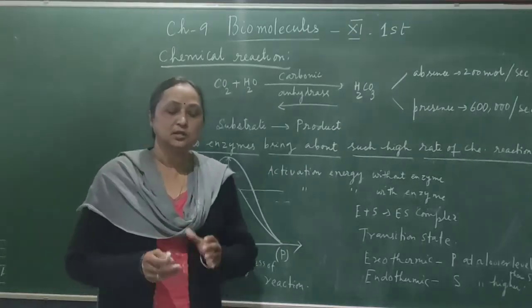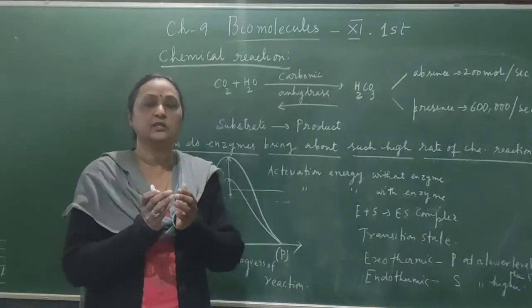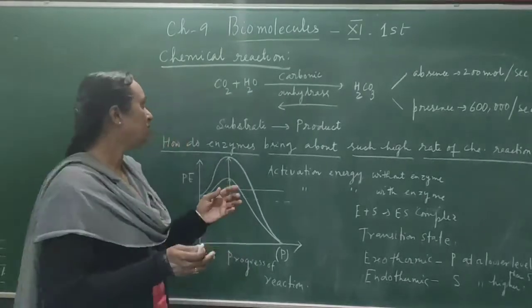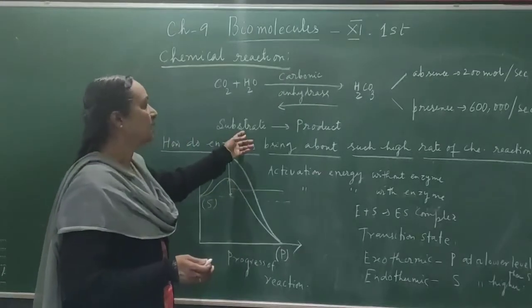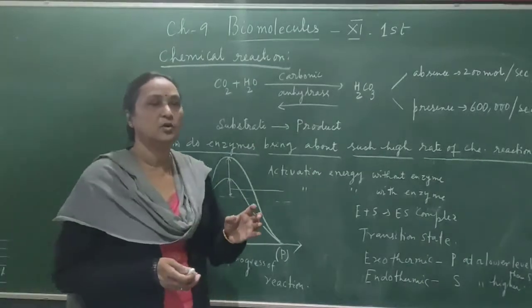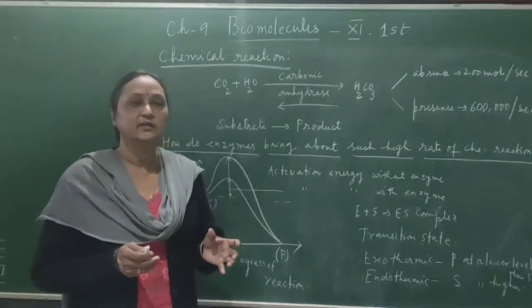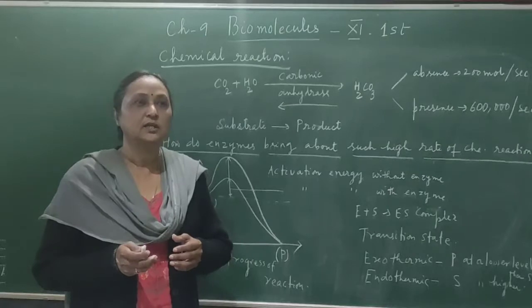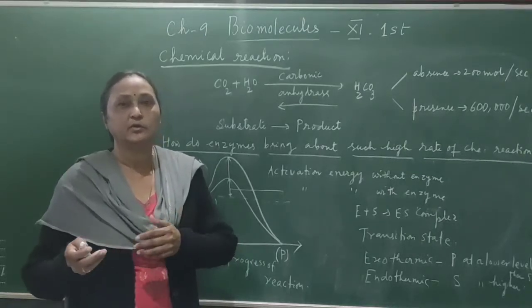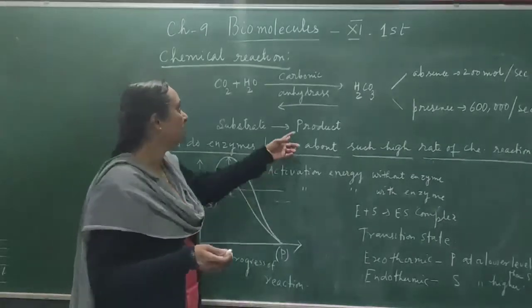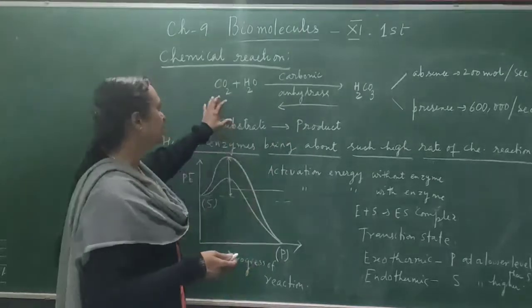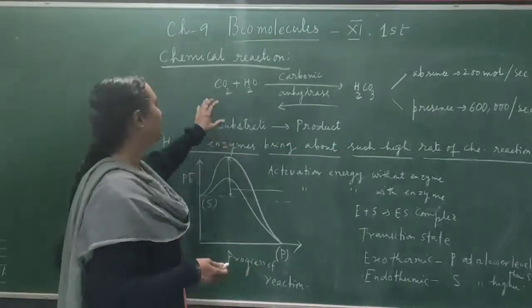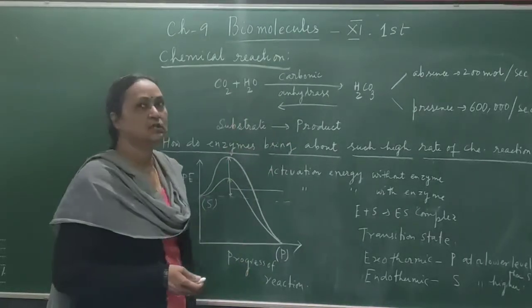Okay. The compounds which combine together in the chemical reaction, we call substrate. And after the bond making or bond breaking, when there is again a rearrangement of the molecules, another kind of compound is produced, and that is called product. For example, here you see the equation. Carbon dioxide is combining with water.